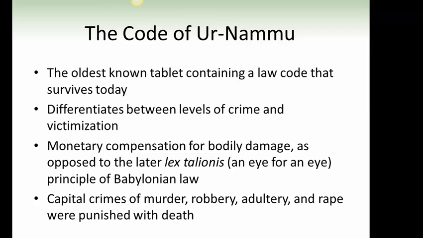The Code of Ur-Nammu. The oldest known tablet containing a law code that survives today. Differentiates between levels of crime and victimization. Monetary compensation for bodily damage as opposed to the later lex talionis, an eye for an eye, principle of Babylonian law. Capital crimes of murder, robbery, adultery, and rape were punished with death.